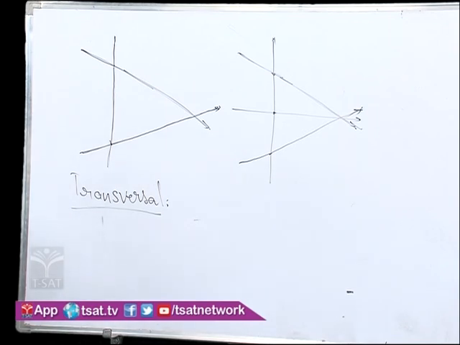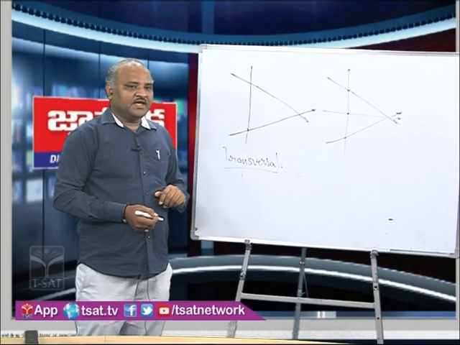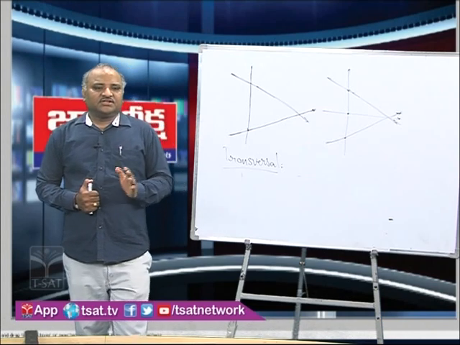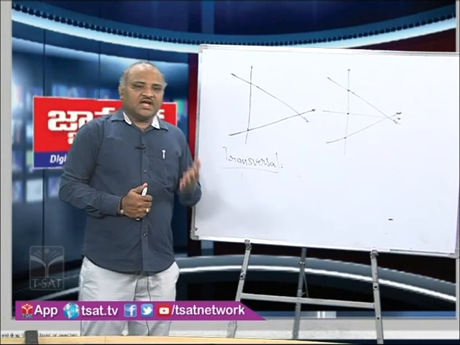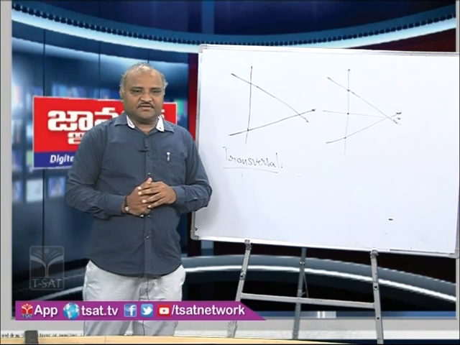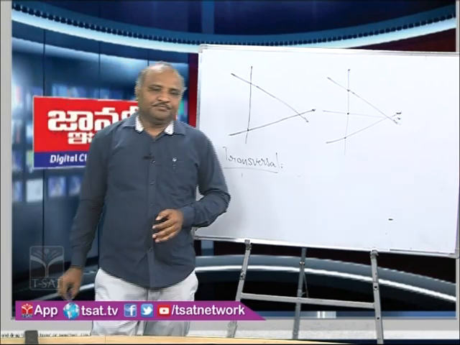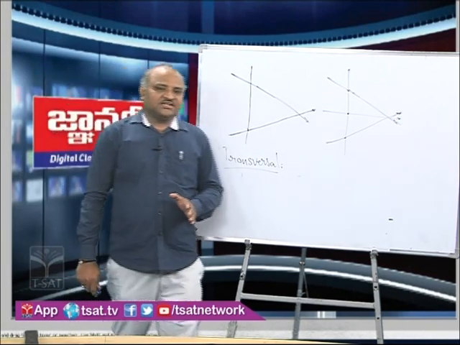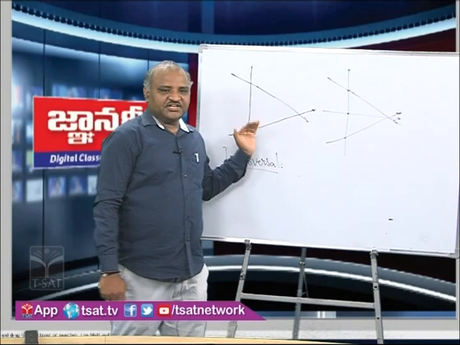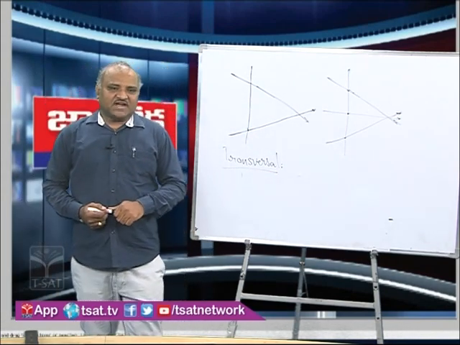Transversal: a line which cuts two or more distinct lines at distinct points. A line which cuts two or more lines at distinct points can be called a transversal. Otherwise, we can say it this way also, without mentioning the number: a line which cuts distinct lines in distinct points. So, that is about the transversal.